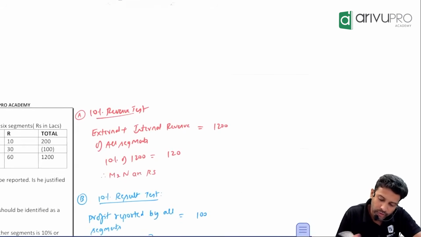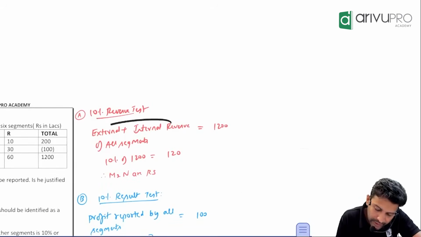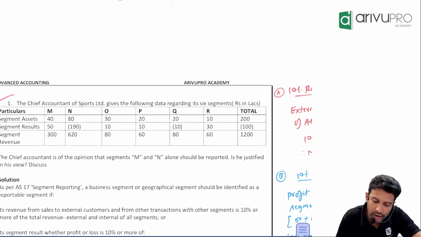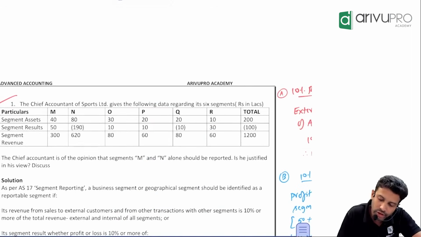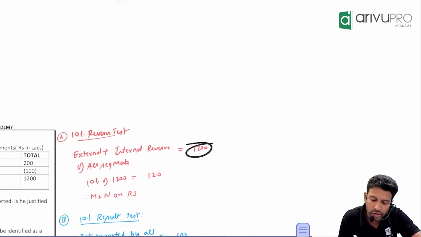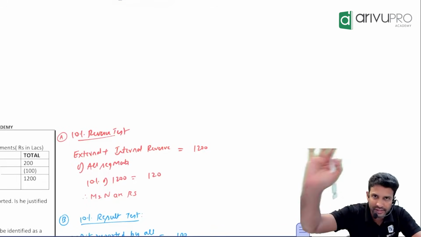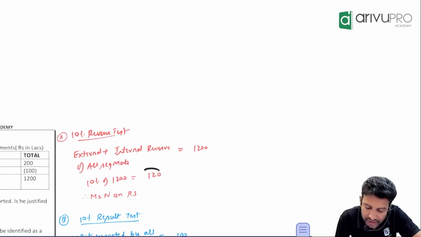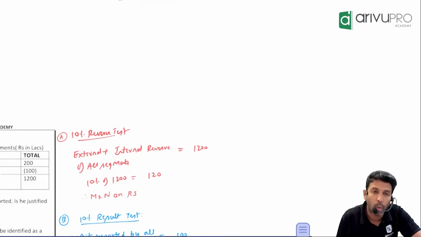What is the total revenue of all the segments? 1200. So first let's do the revenue test. The internal and external revenue of all the segments is 1200. Take 10% of that. How much is 10% of 1200? 120. This is the number we are looking for. Whichever segment has a revenue of 120 or more has passed this test.